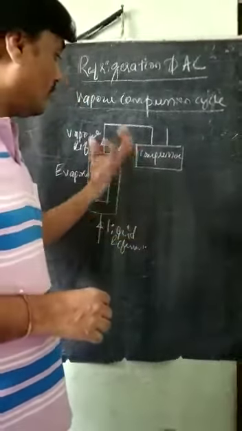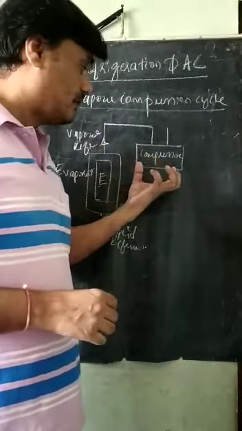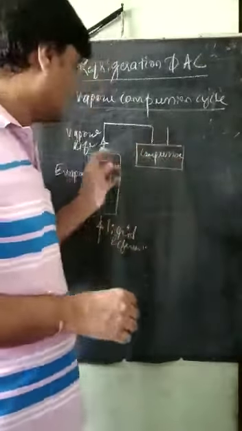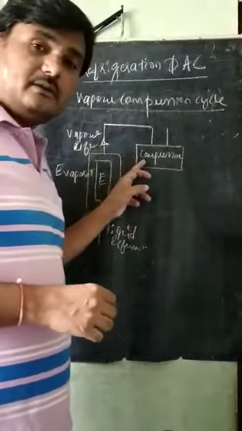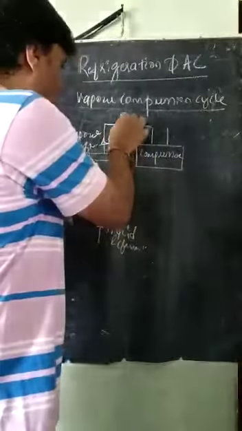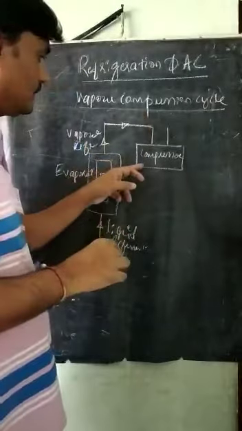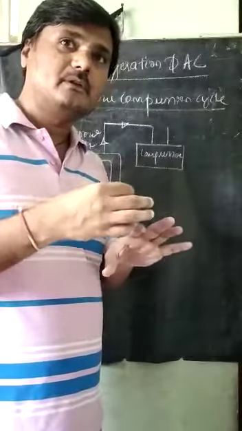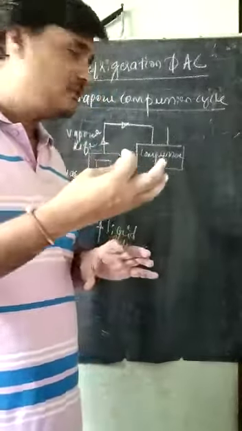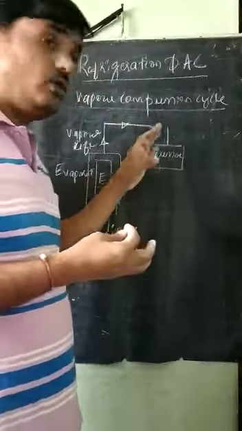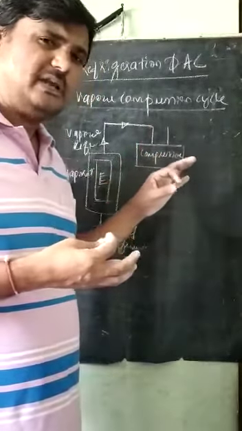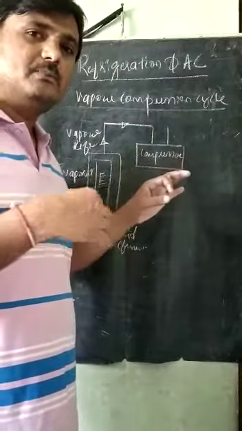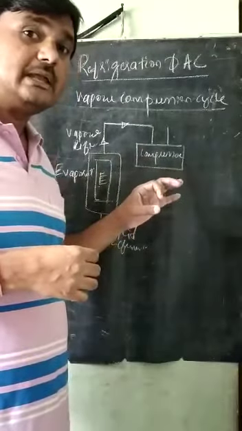The compressor takes the vapor refrigerant coming from the evaporator and compresses it. After compression, the pressure of the refrigerant increases, and the temperature increases slightly, but mainly the pressure increases.